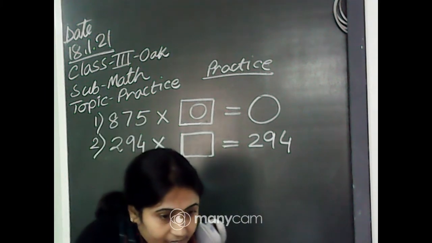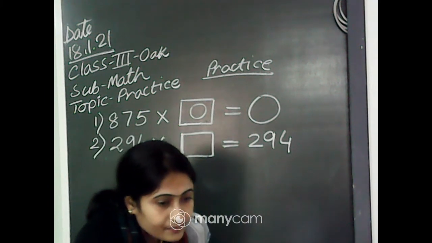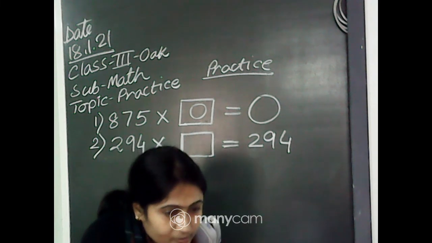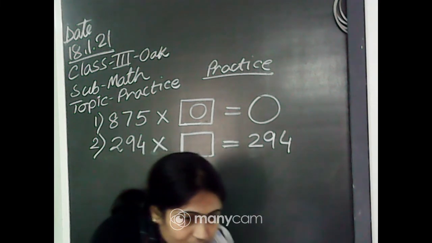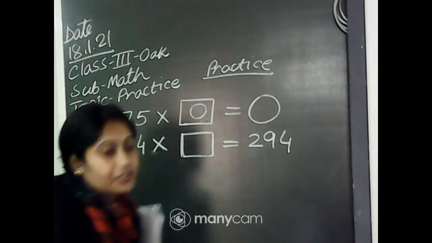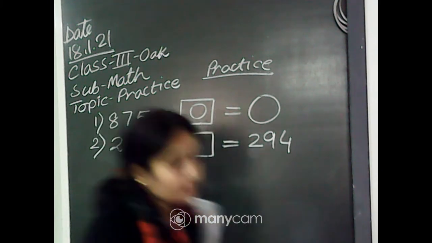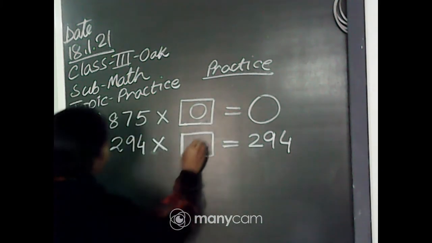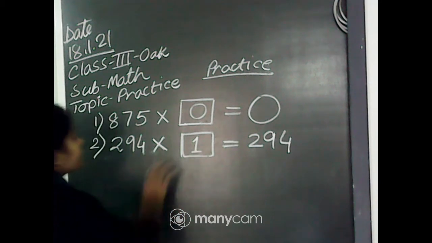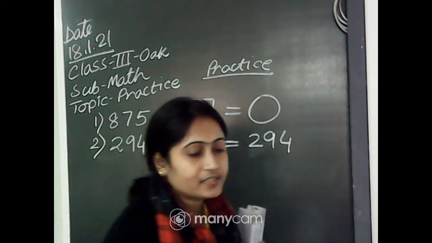Yes, Diksha, correct. The answer will be 1. Anushka, very good beta. Divyanka, very good. Dhriti, very good. You have to multiply 1 with 294 to make it 294.